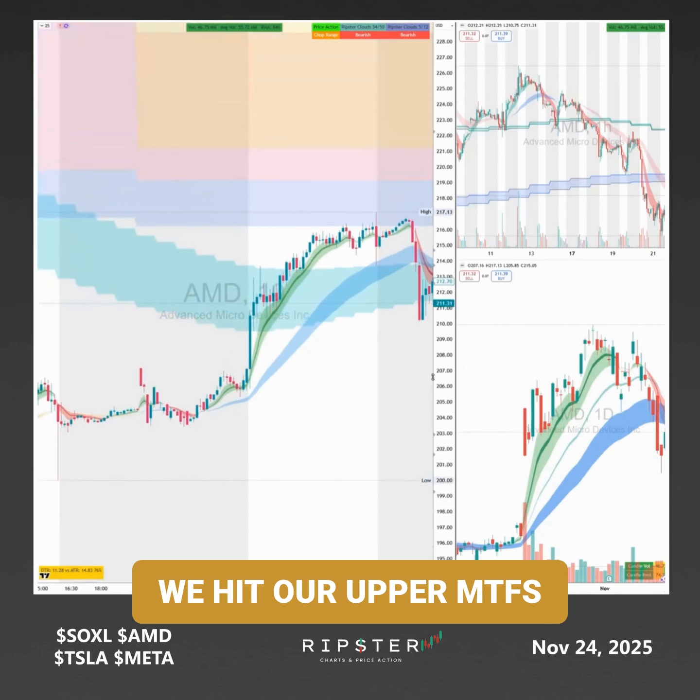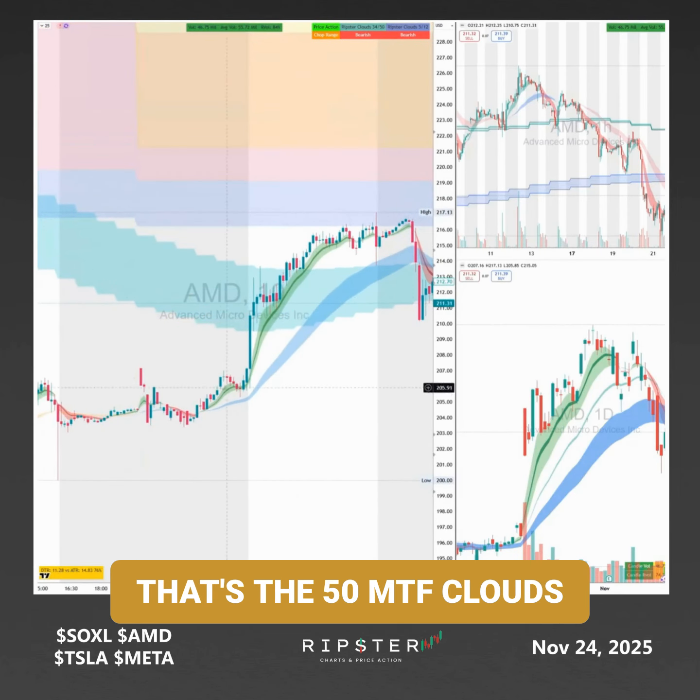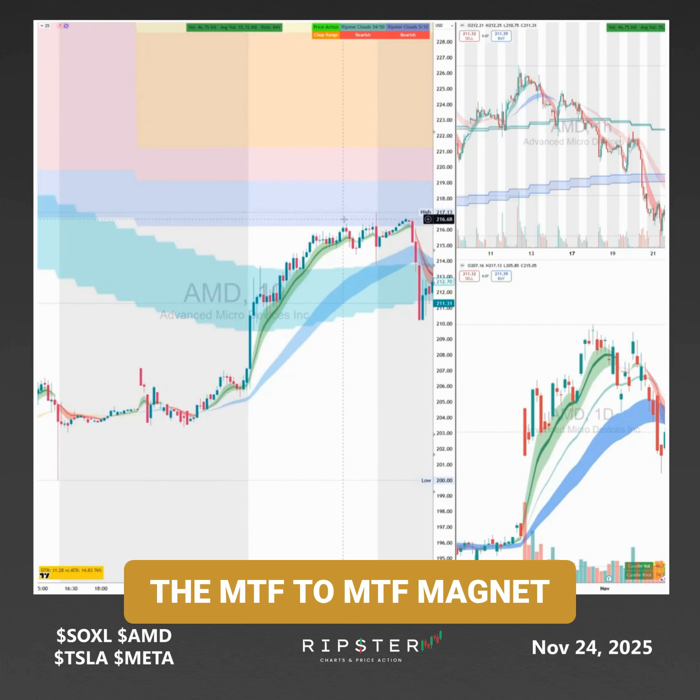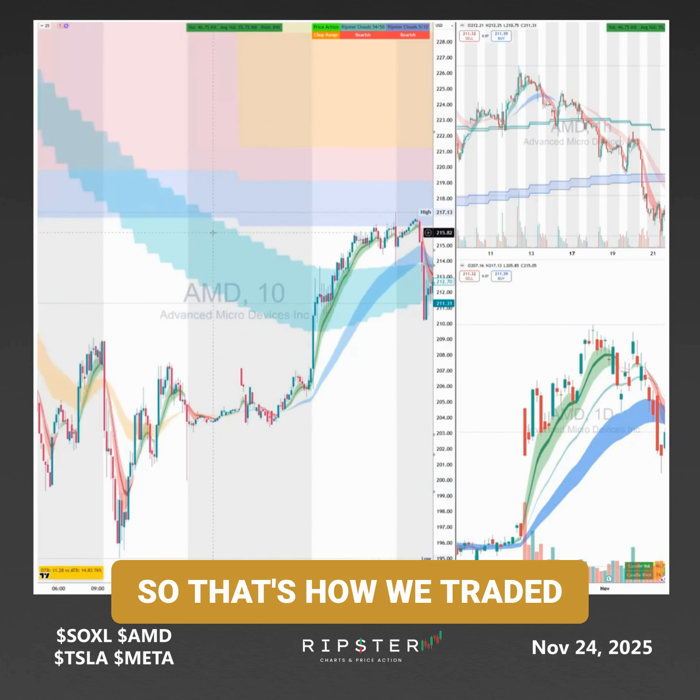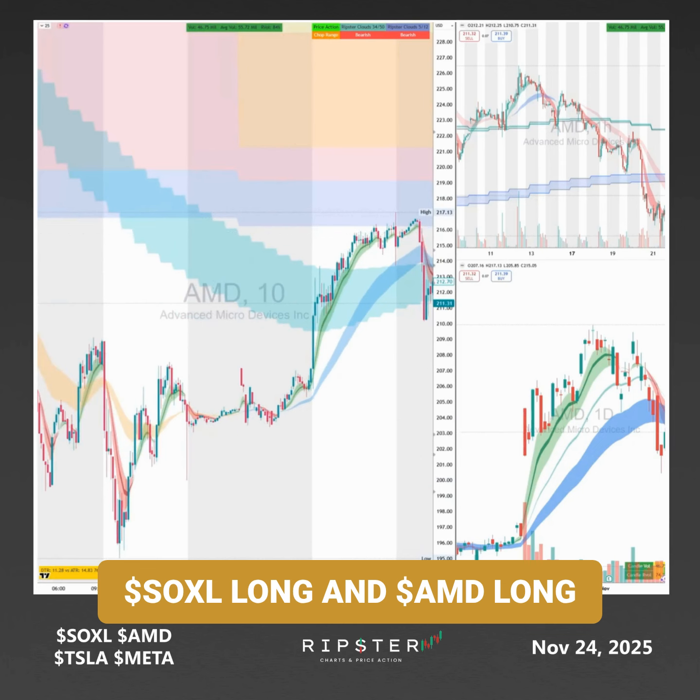We hit the upper MTFs. That's the 50 MTF clouds. We completed the MTF to MTF magnet. So that's how we traded semiconductors, SOXL long and AMD long.